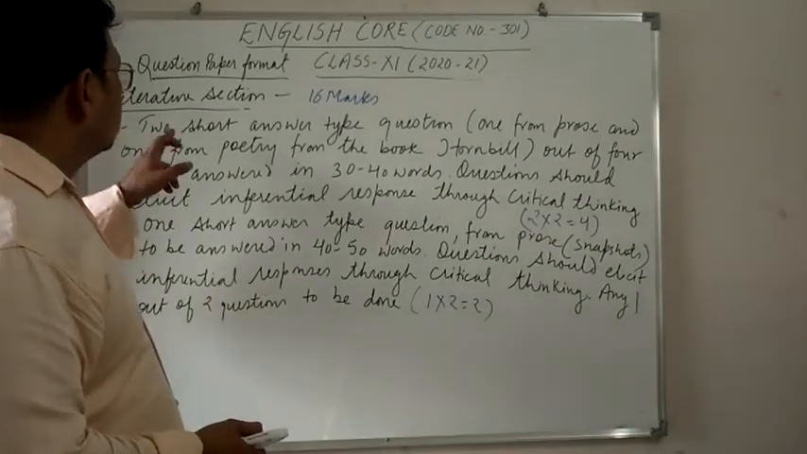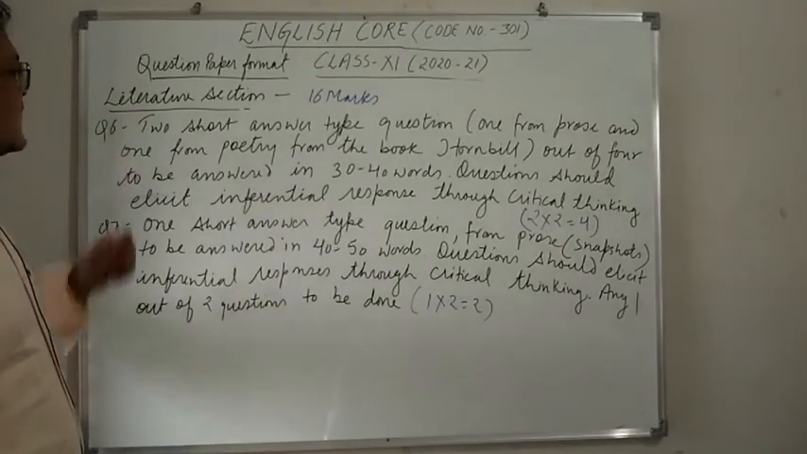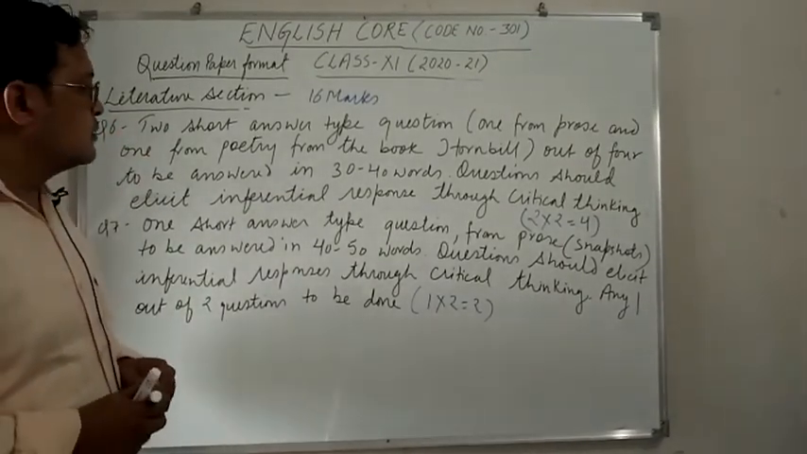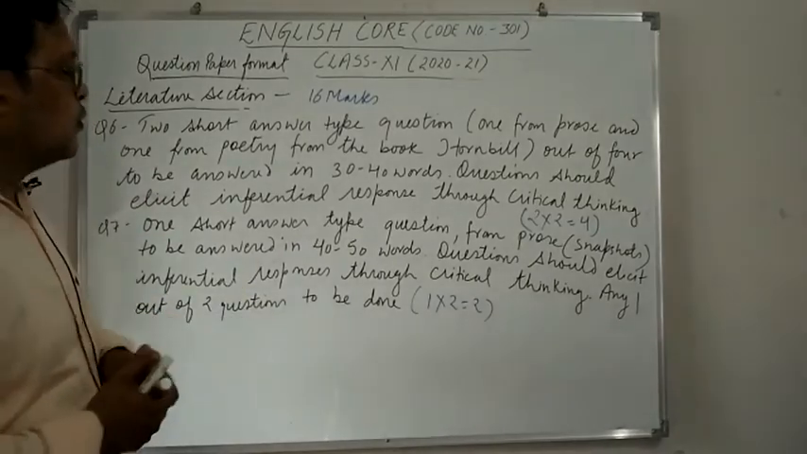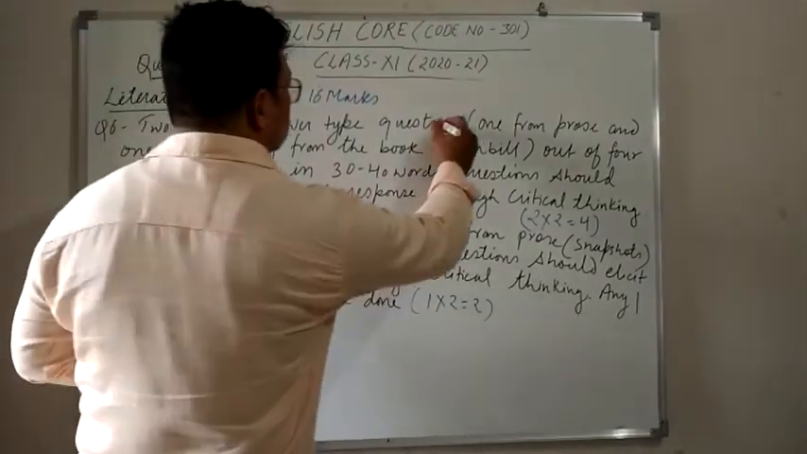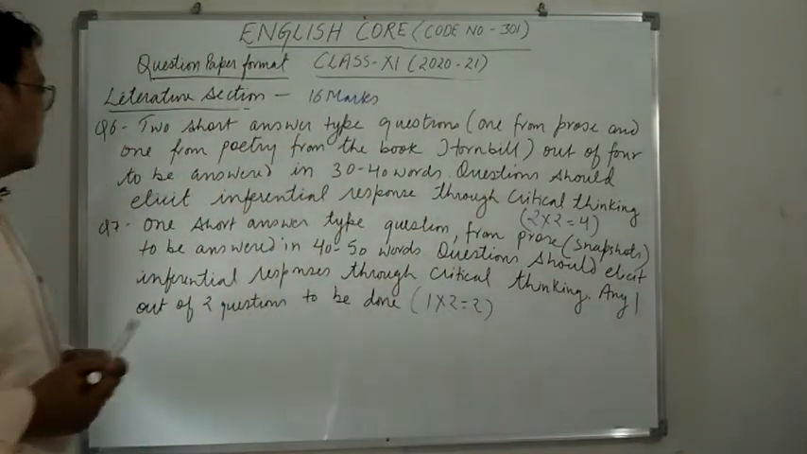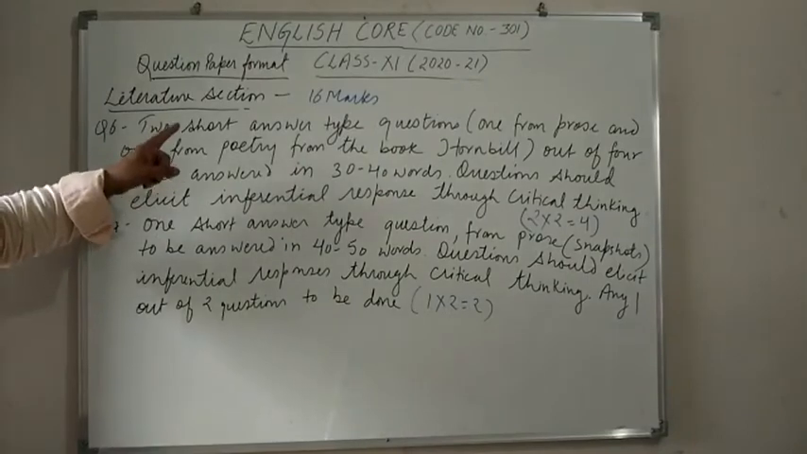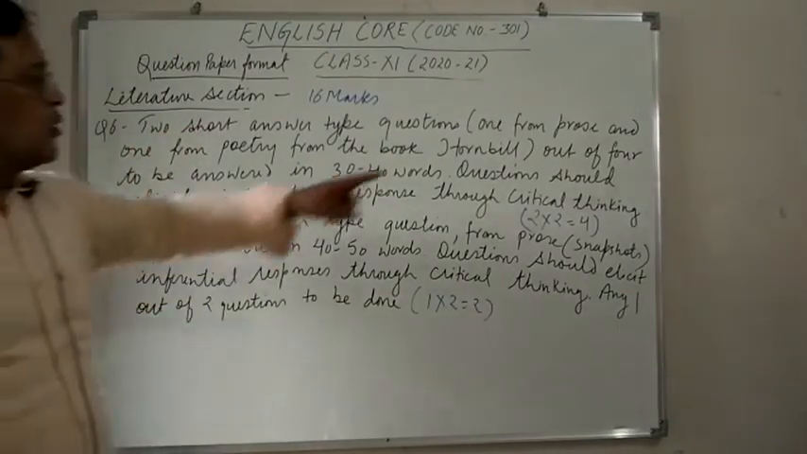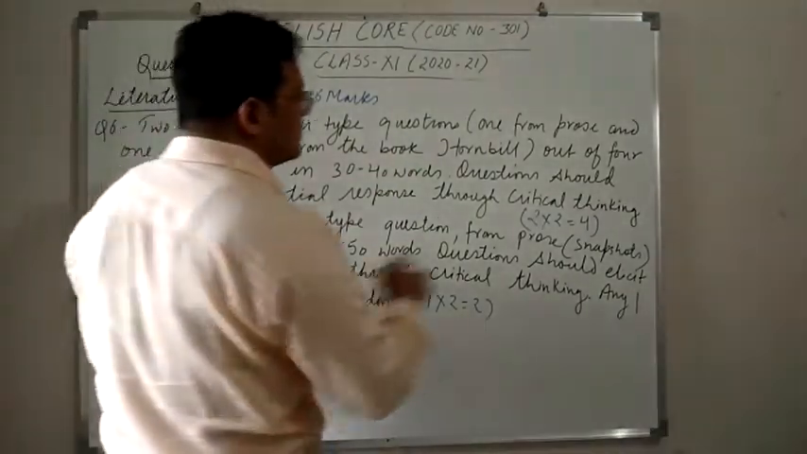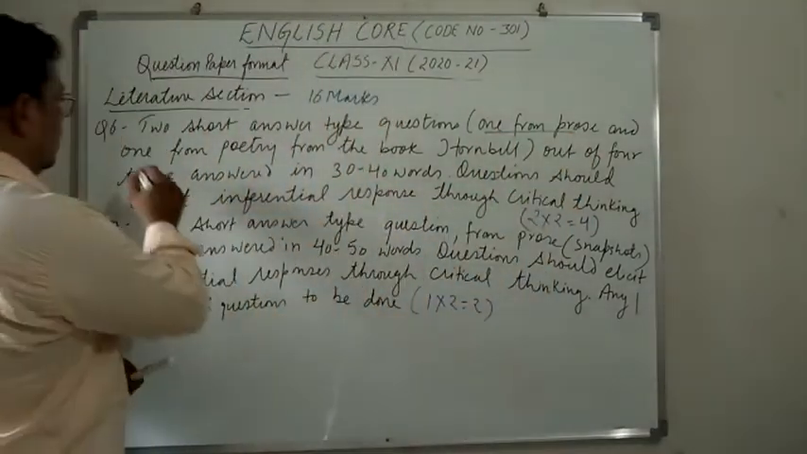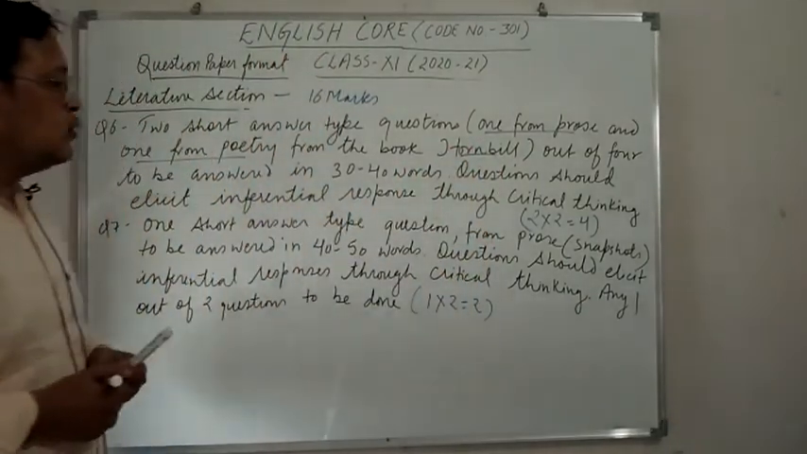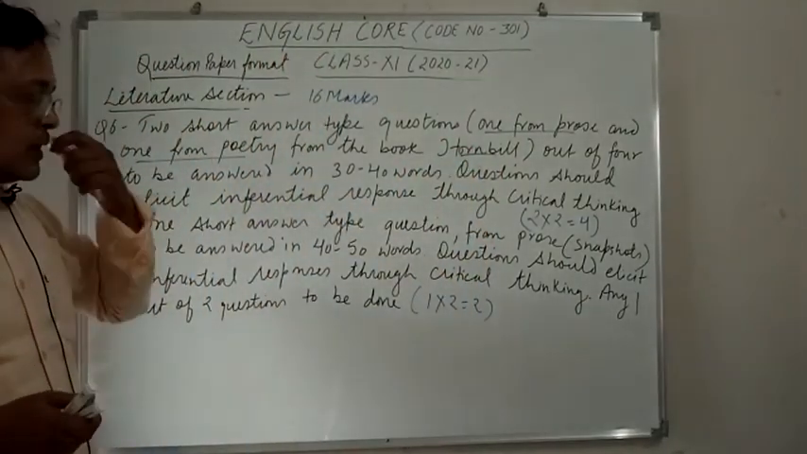So now question number 6 in the literature section are 2 short answer type questions, one from prose and one from poetry from the book Hornbill. So 2 short answer type questions will be there. One will be from prose and one from poetry, and the book will be Hornbill. Out of the 4 to be answered in 30 to 40 words.